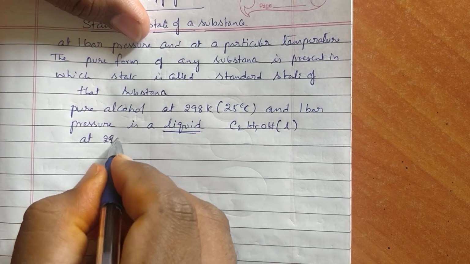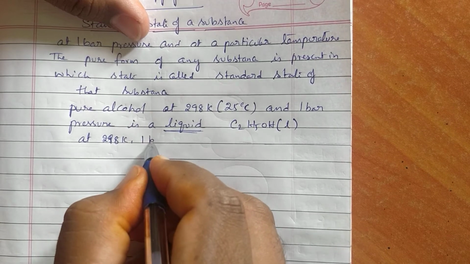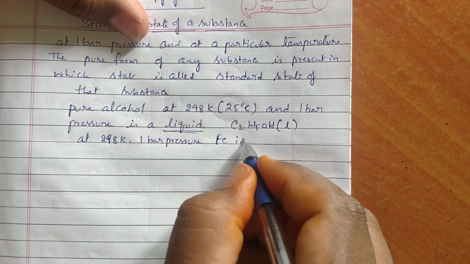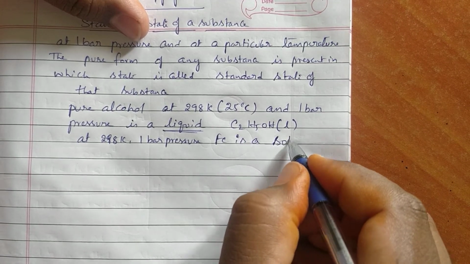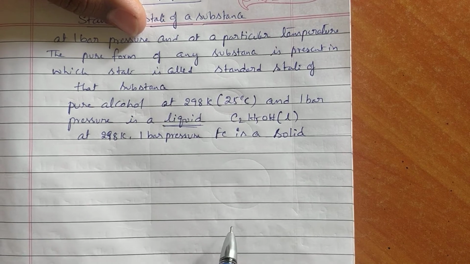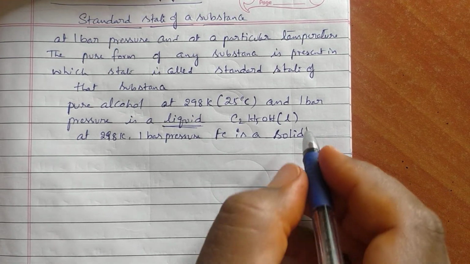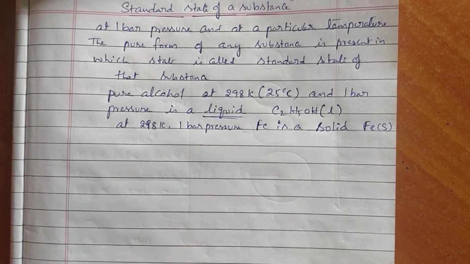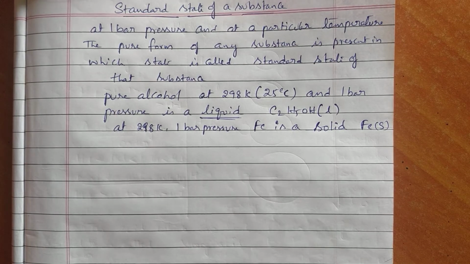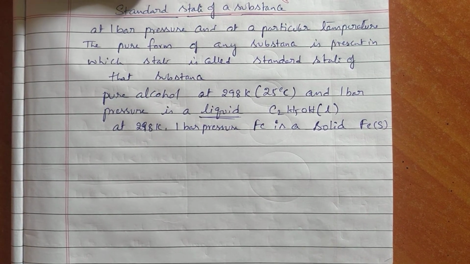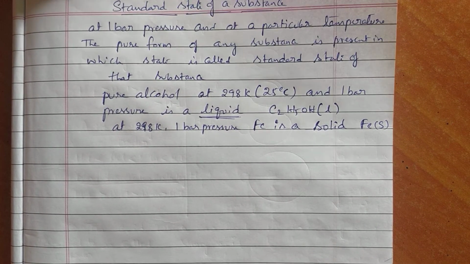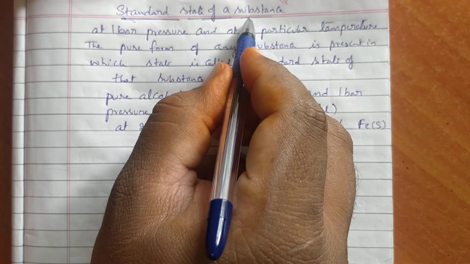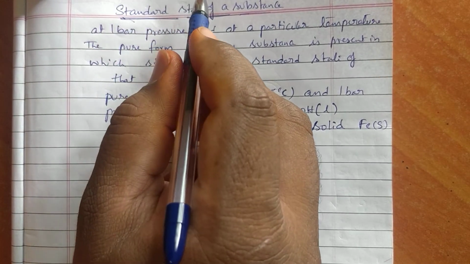At 298 Kelvin and 1 bar pressure, iron is a solid. So what is the standard state of iron? Solid. We will mention it with the solid state in brackets. That is the meaning of the standard state of a substance. Now, what is meant by the standard enthalpy of reaction? That is our main topic. Till now we have seen the standard state of a substance only. Now we are going to see the standard enthalpy of reaction.